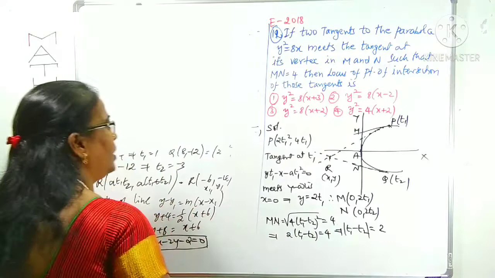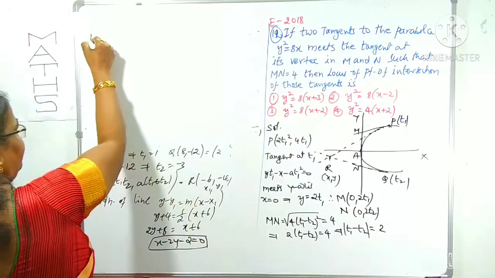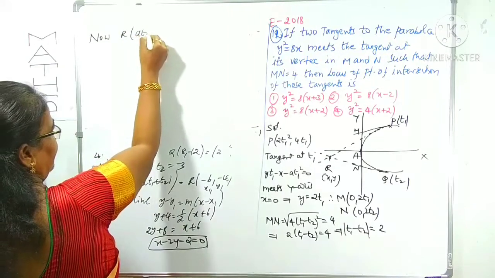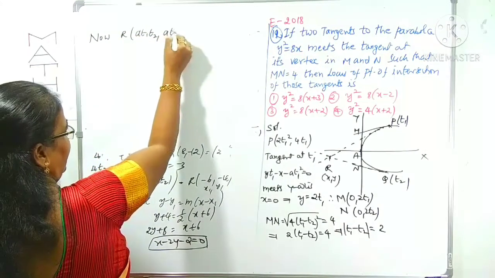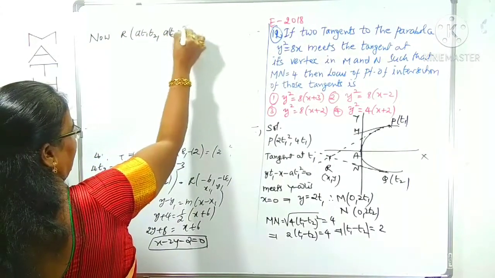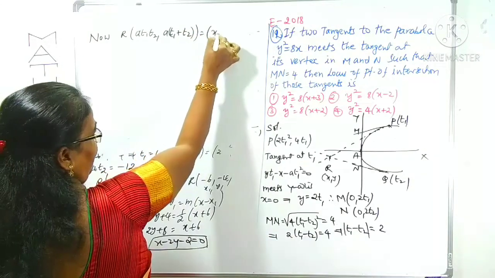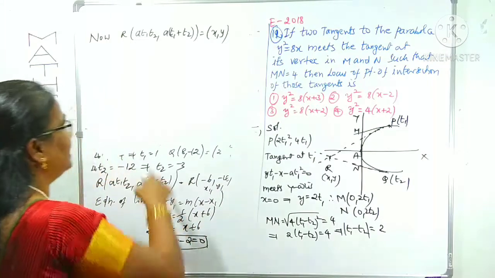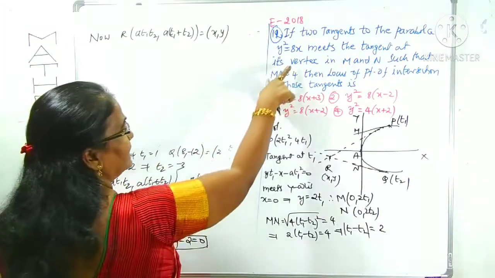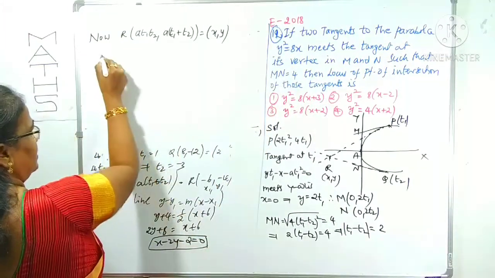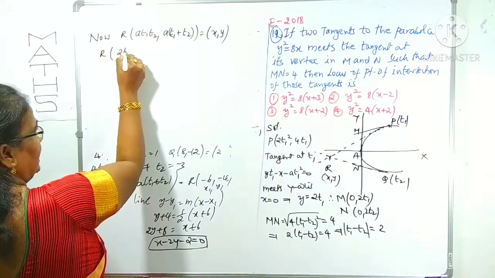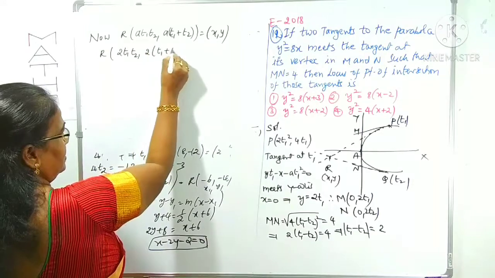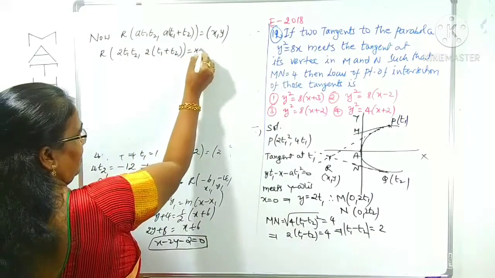We got the 2. Now, the point of intersection of tangents, R, is taken as what? A t1 t2 comma A of (t1 plus t2), taken as some x comma y to find out the locus. What is the value of a? Already you know 4a is 8, so a is 2. That is, R equals 2 t1 t2 comma 2 of (t1 plus t2), which is x comma y.